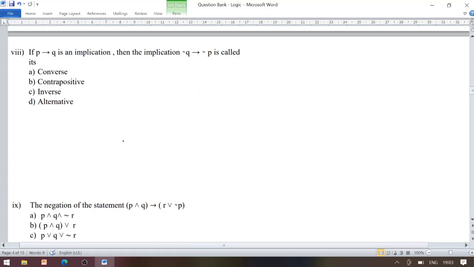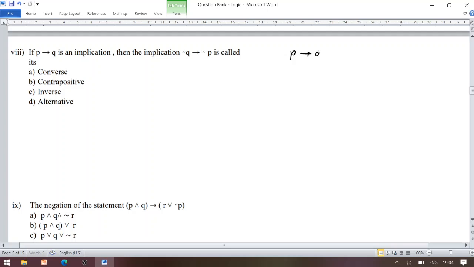Now the next one: if P conditional Q is an implication, then the implication negation Q conditional negation P is called its converse, inverse or contrapositive.